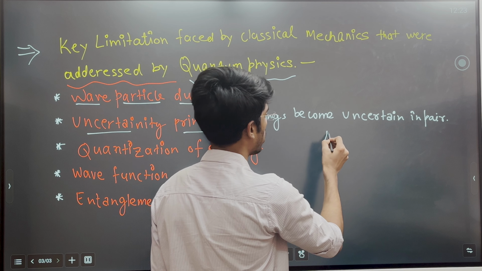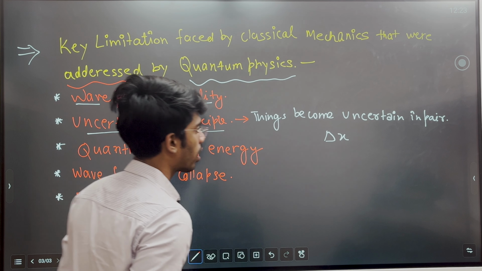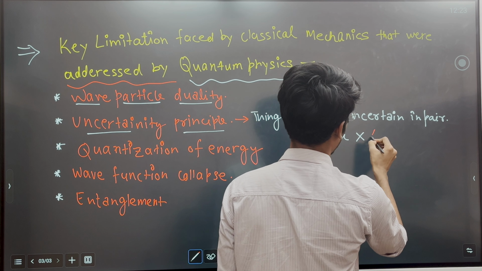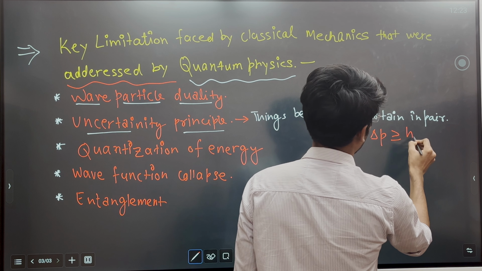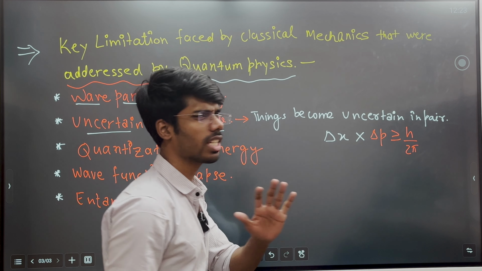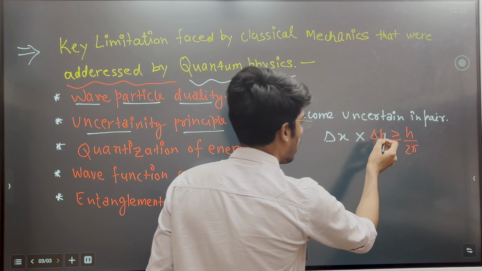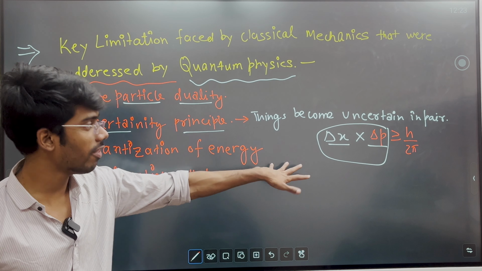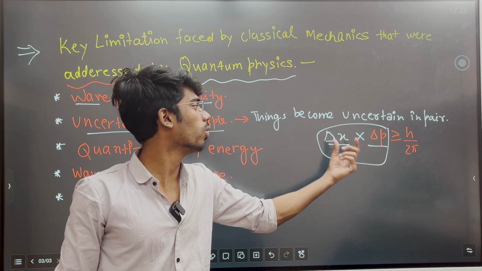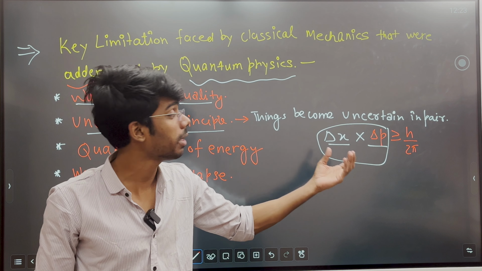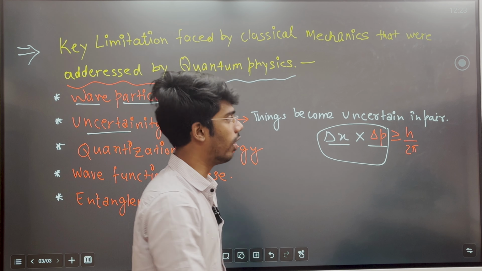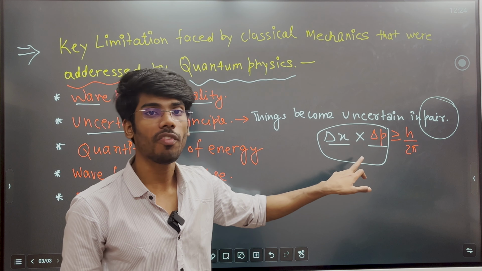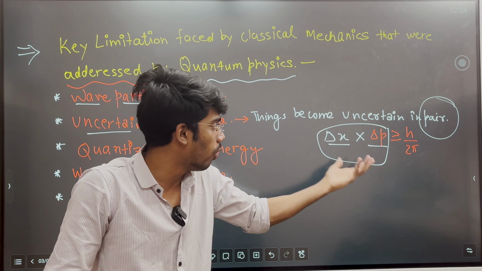The uncertainty principle says that when you have the position of a particle and you have the momentum of a particle, right? This is the formulation which we'll see later in detail, but the main thing here is that the position and momentum of a particle are given in pair. So when you see two quantum states, or two pieces of information of a particle, in pair, it becomes uncertain. So when you go to find the position of any particle, you can't tell what its momentum is.